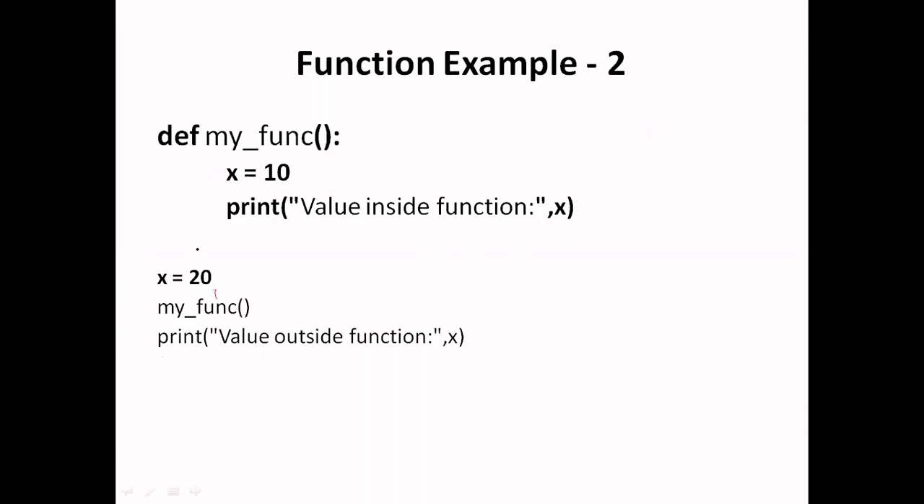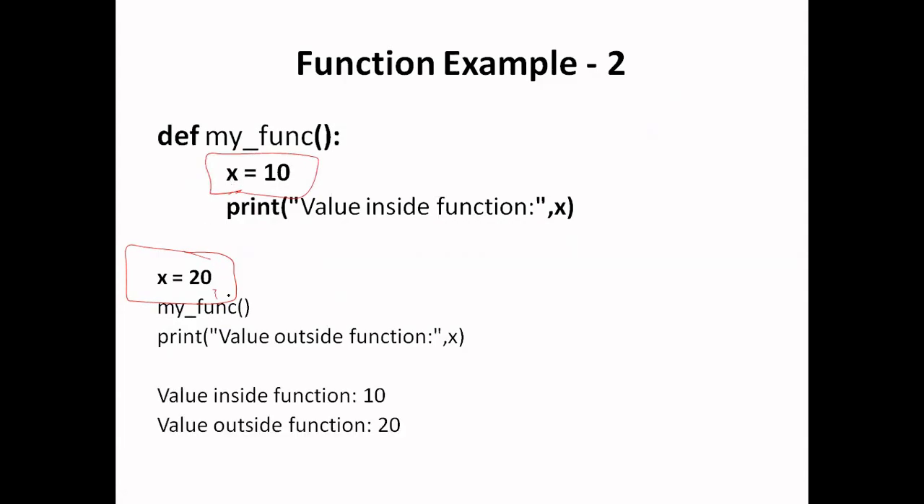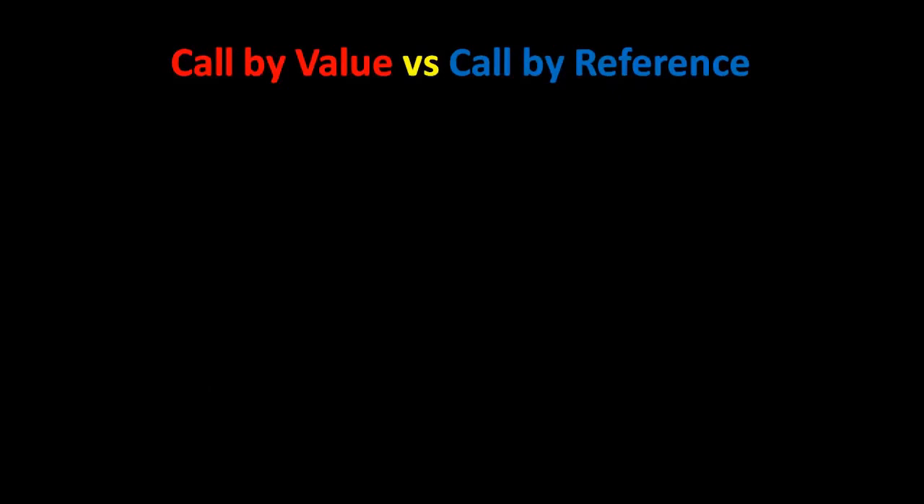Here the variable x which is written inside is the local variable, and here the variable x which has value 20 is called the global variable. The local variables are not accessible outside the block in which they are defined. So this is the output of that particular code.